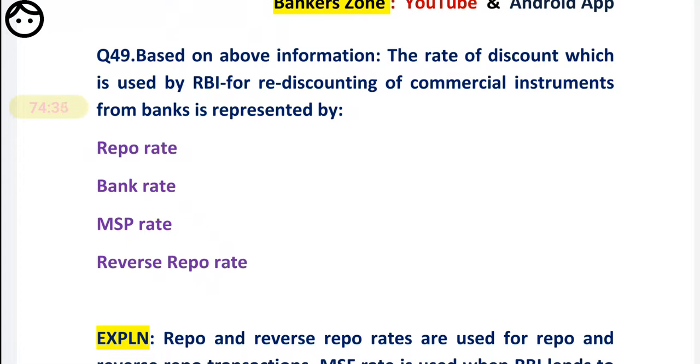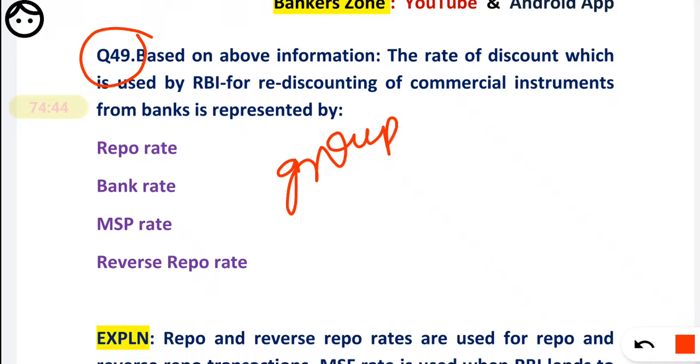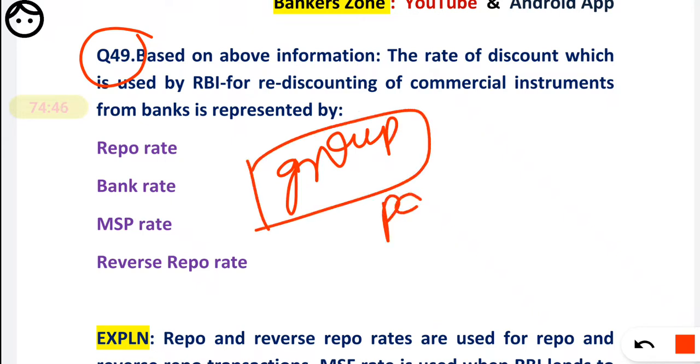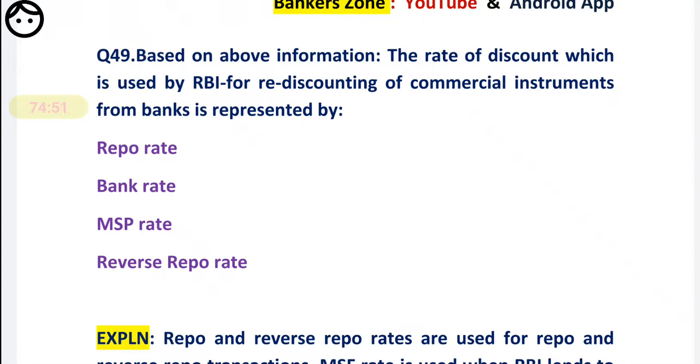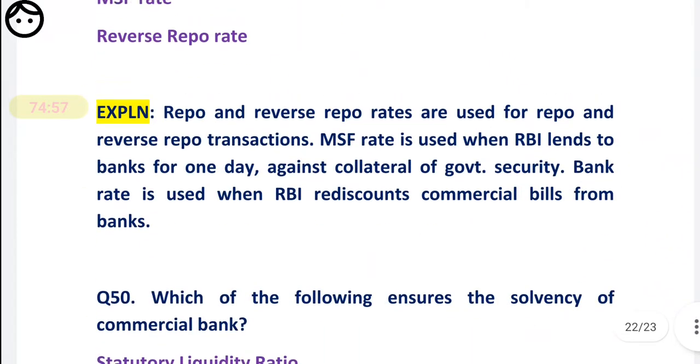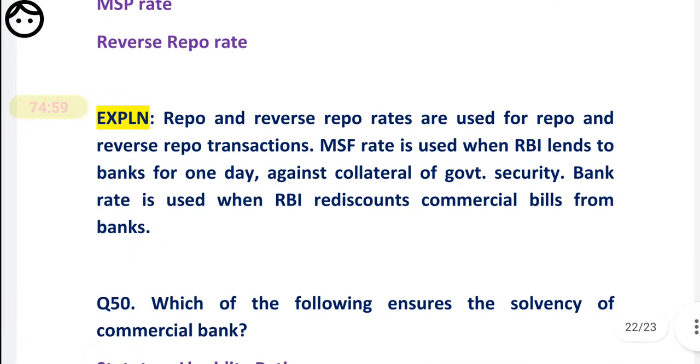But definitely we will discuss this case study again, in the doubt section or in our group of paid members. Don't worry. But here according to me the repo rate should be the answer. Through the explanation we will come to know what is the exact answer.